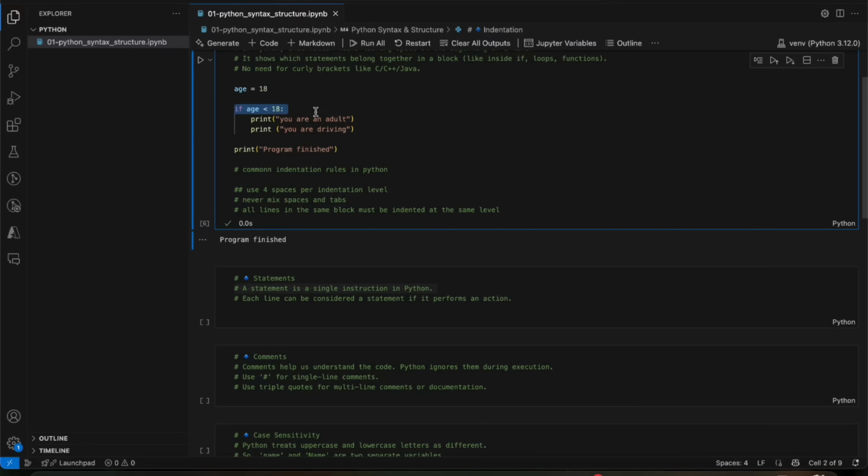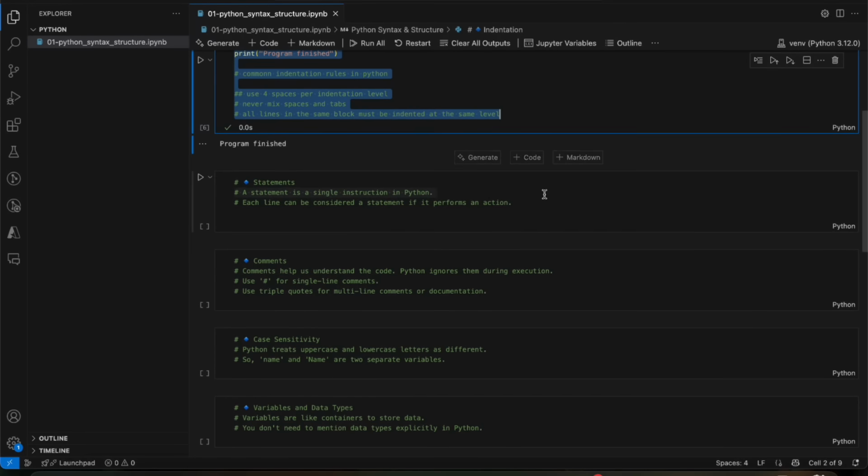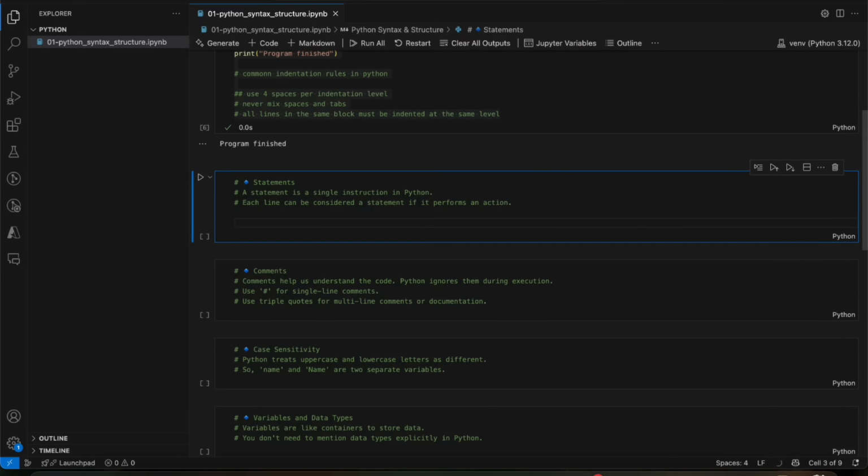We are making some conditional statement. This is just also a statement. This is also a statement. So basically, in Python, a statement is a single line of code that performs an action. It could be, I already said, assigning a value, calling a function, or performing a calculation. I mean, basically, it performs an action.